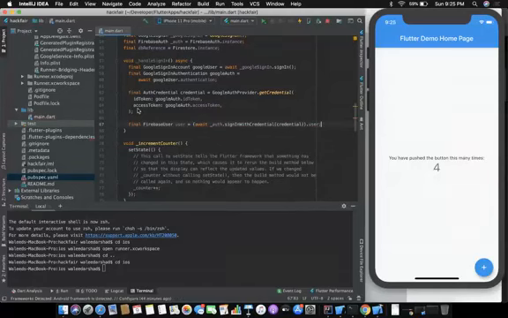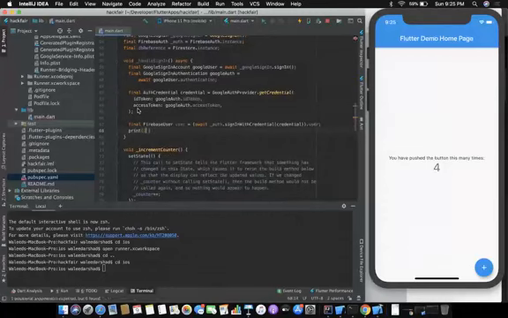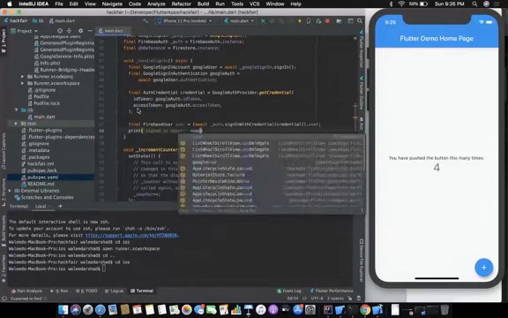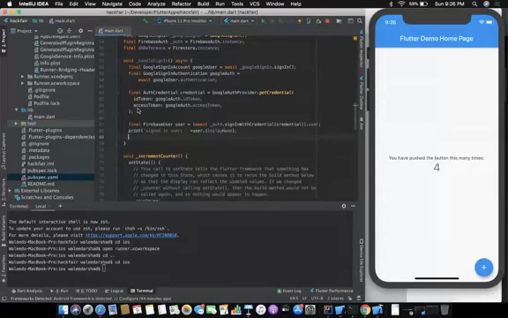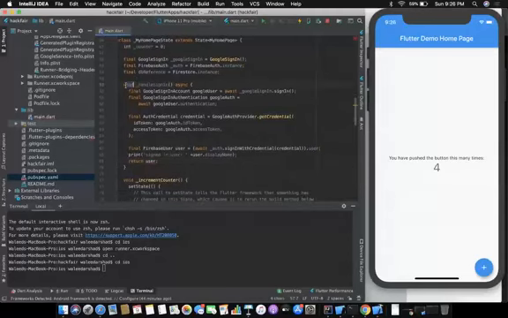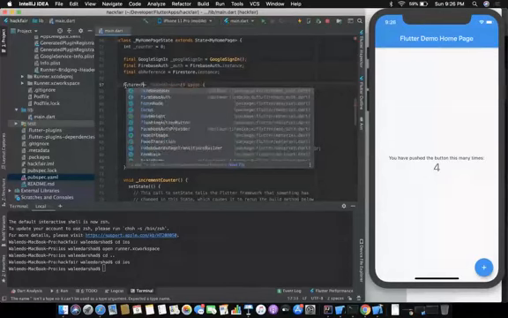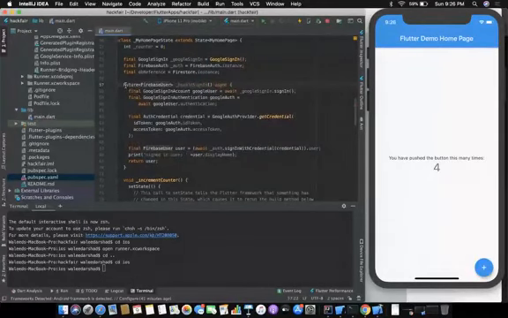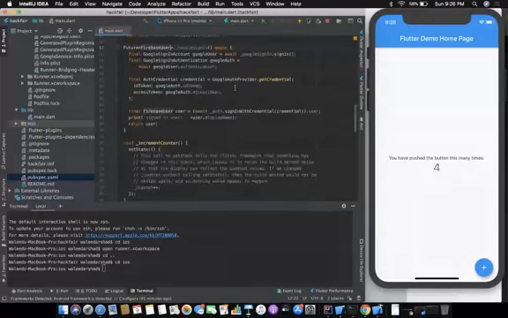This will bring us the Firebase user, and on the safe side, we should print signed in user .displayName, and we should return user. We have put it void, so we should put it Future Firebase user. So if everything goes fine, this function will handle the sign-in.